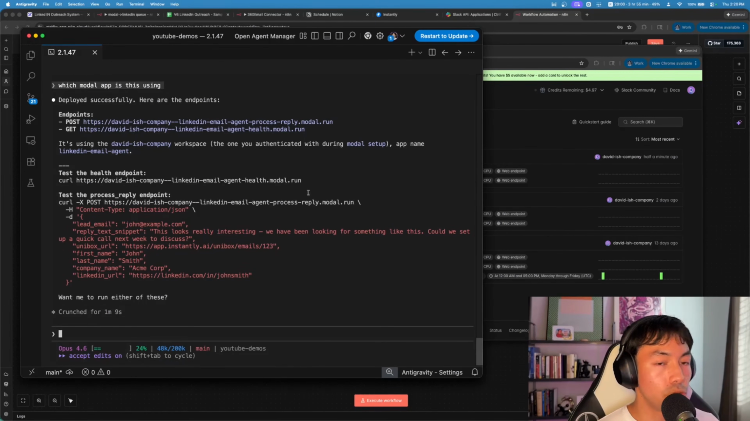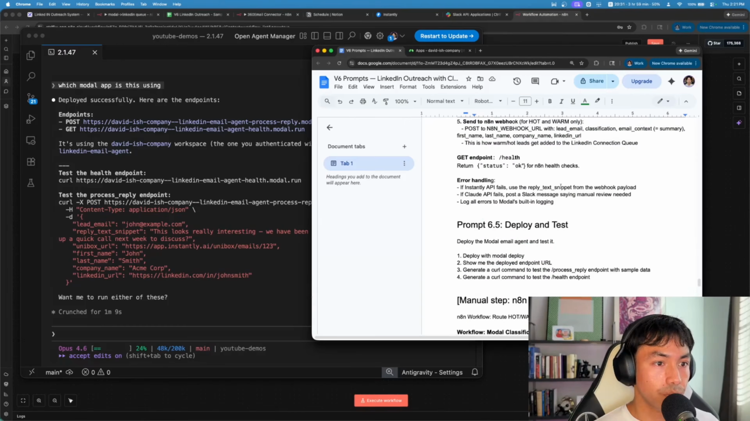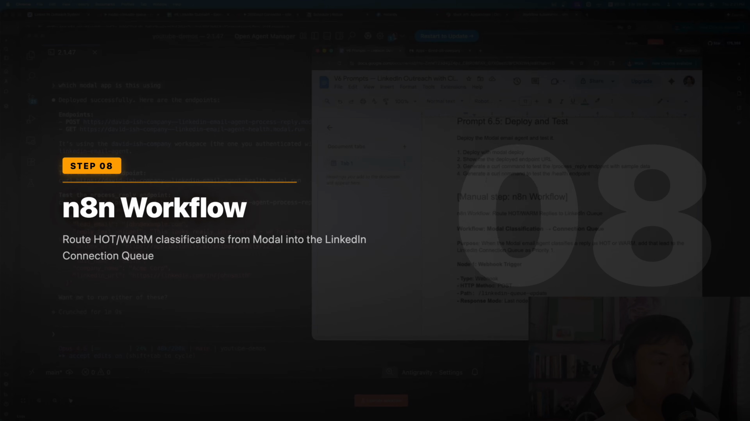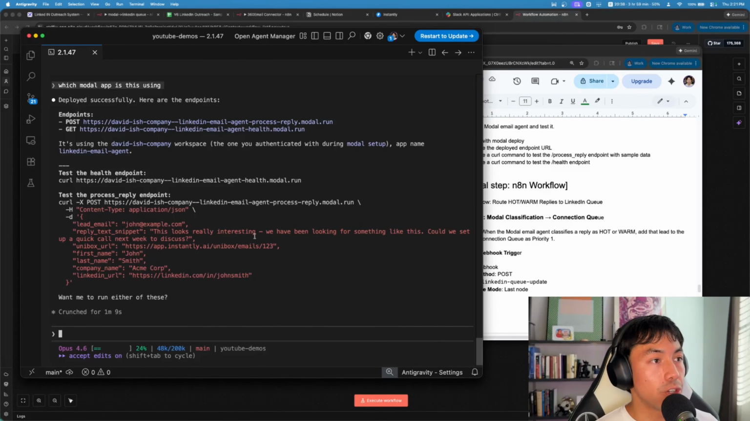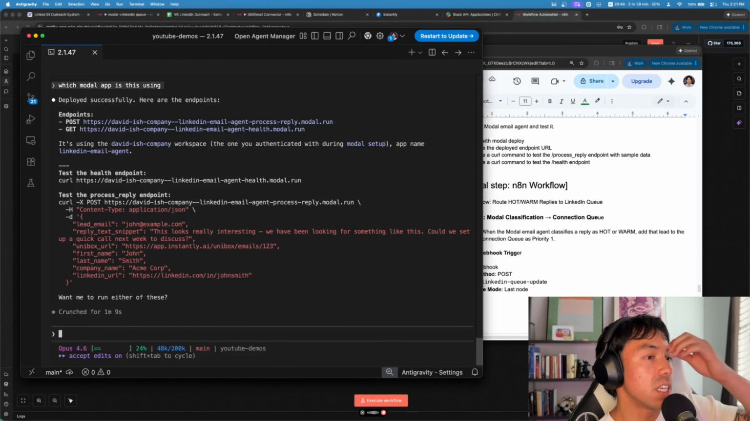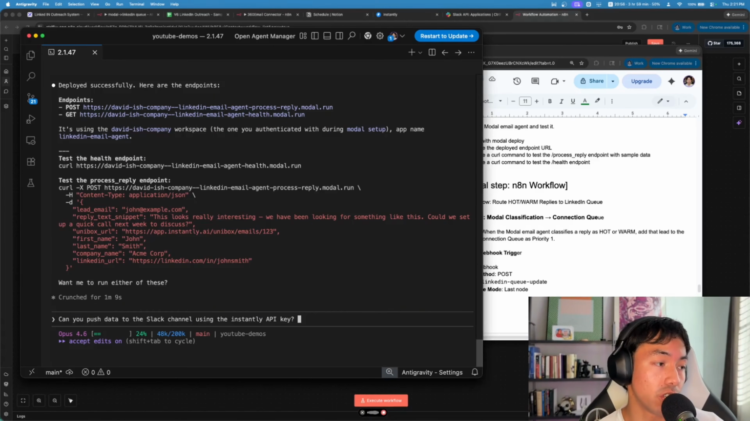So what we're going to do after that is we have the modal. It's deployed. Everything looks good. And now that everything looks good, we're going to want to hop into N8N to create the workflow. But before I do that, I want to test this by saying, can you push data to the Slack channel using the Instantly API key? Find a positive reply and push it to the Slack channel.